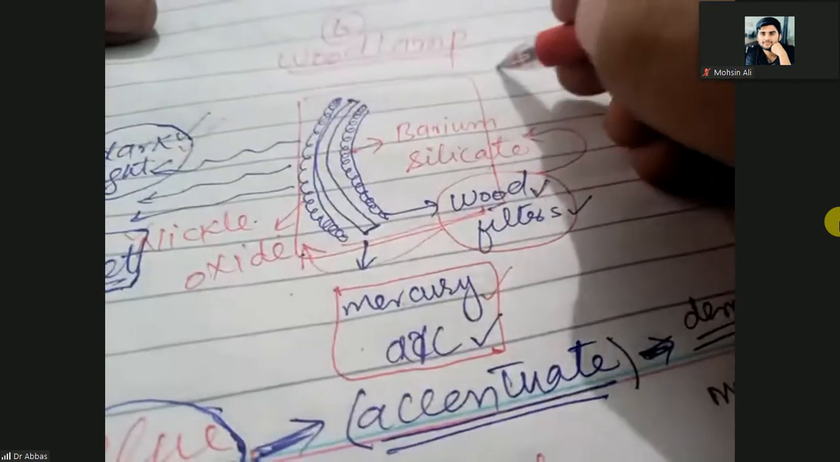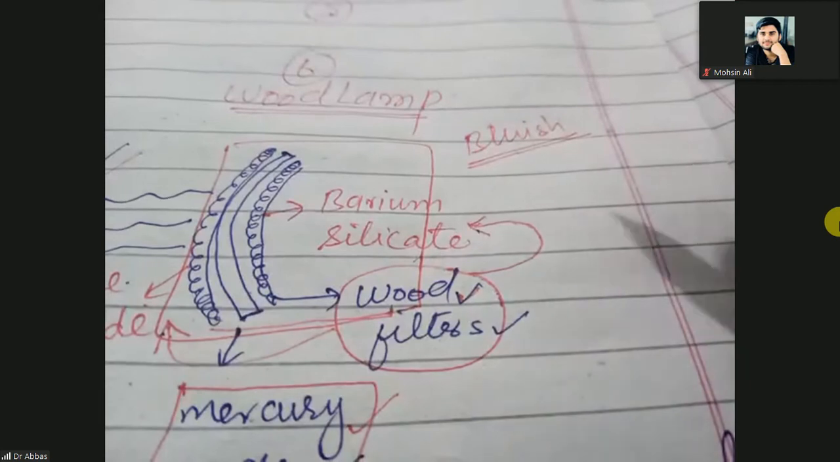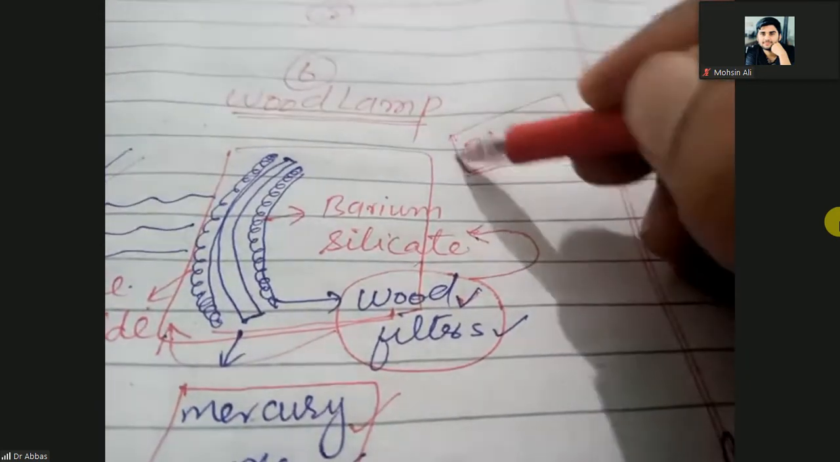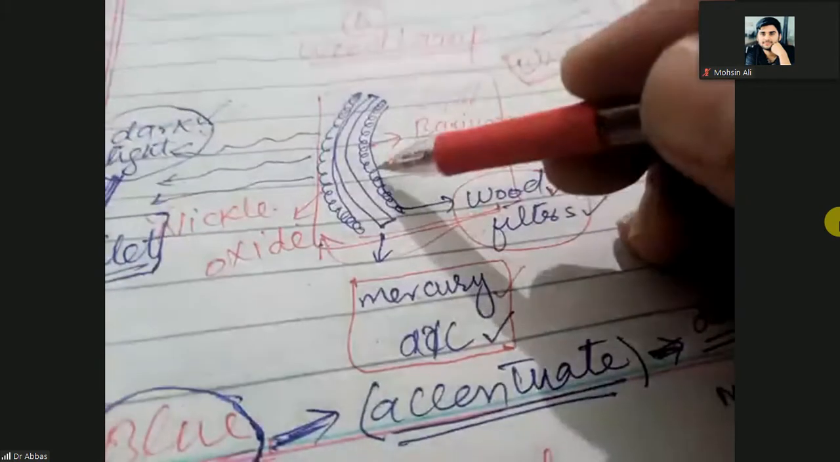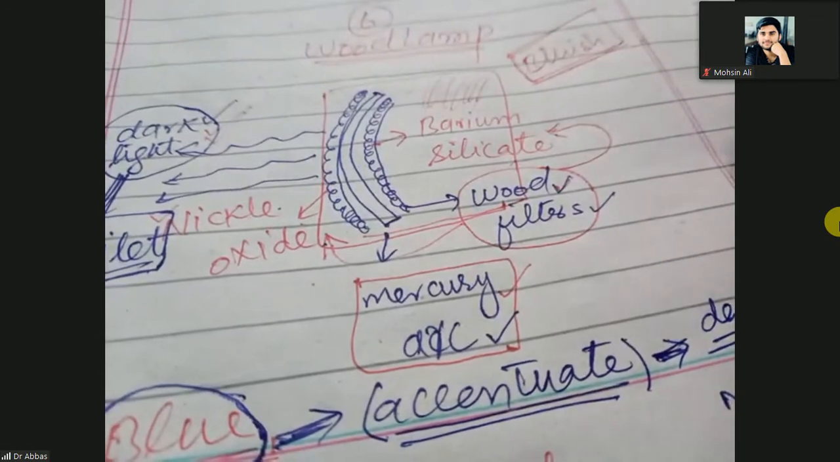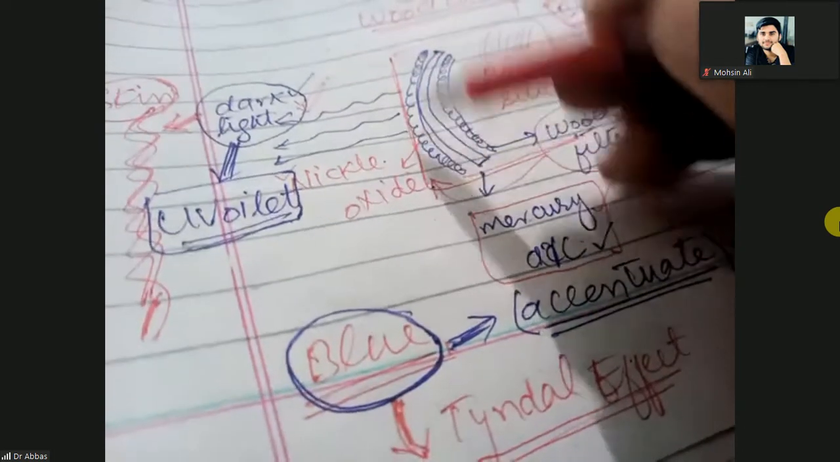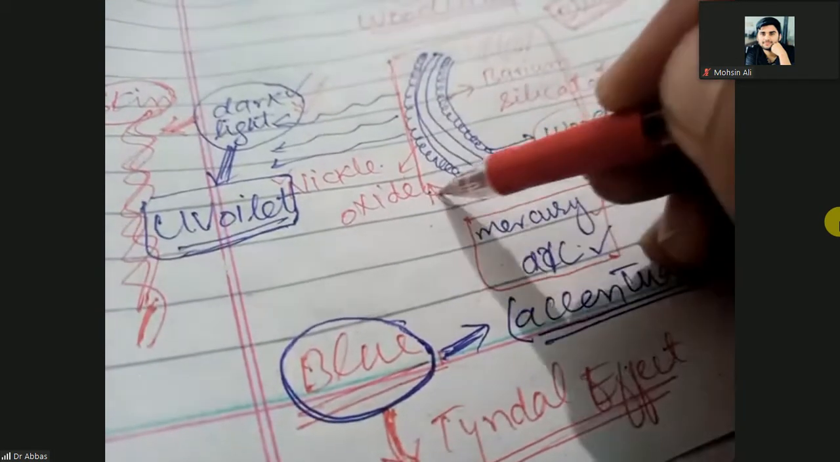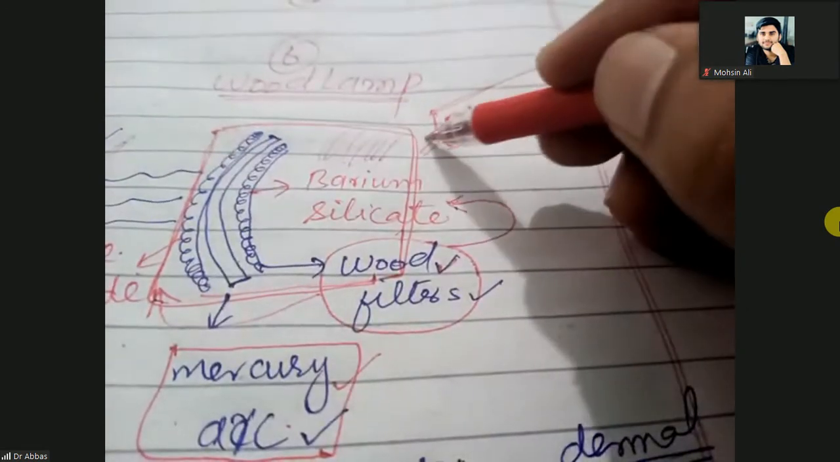But the actual color of this lamp is somewhat violaceous, somewhat bluish. The actual color of this lamp is bluish because it has some blue lights in it. But the light emitted by this Wood's lamp will be dark light. The actual lights of this overall lamp will be bluish, it gives bluish coloration, but the light emitted by this lamp will be dark light.